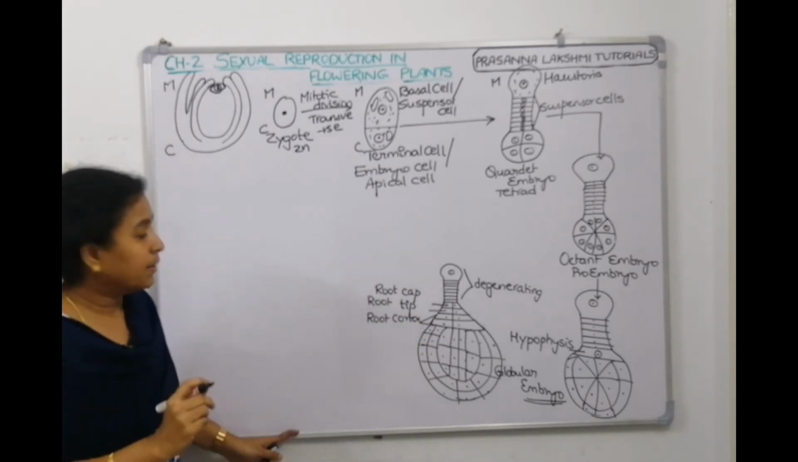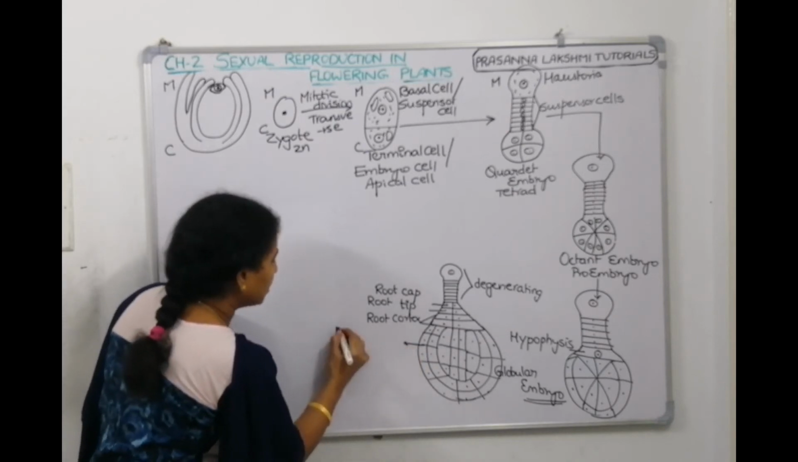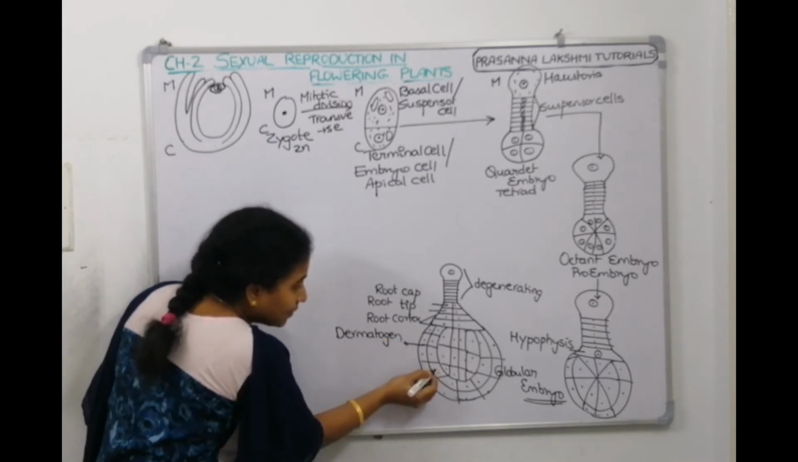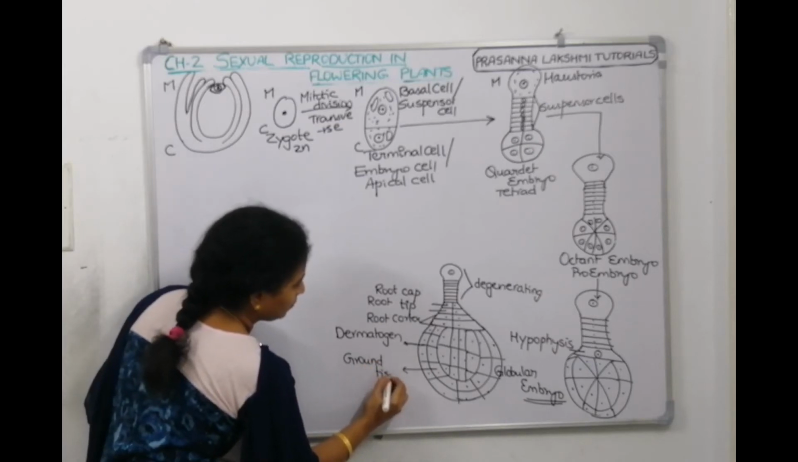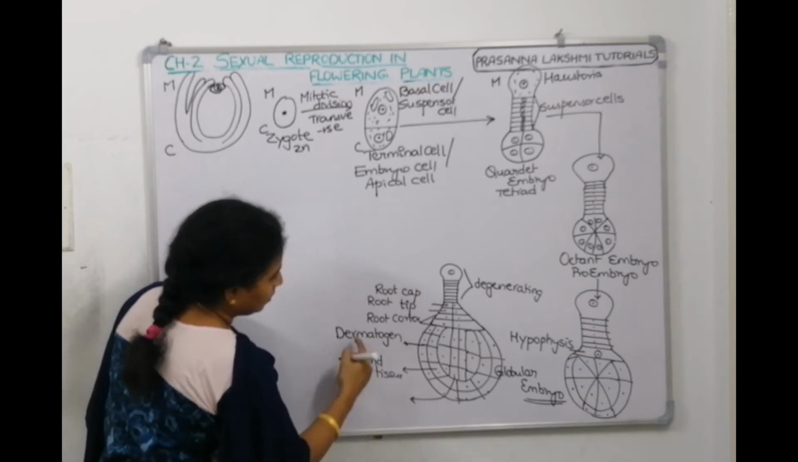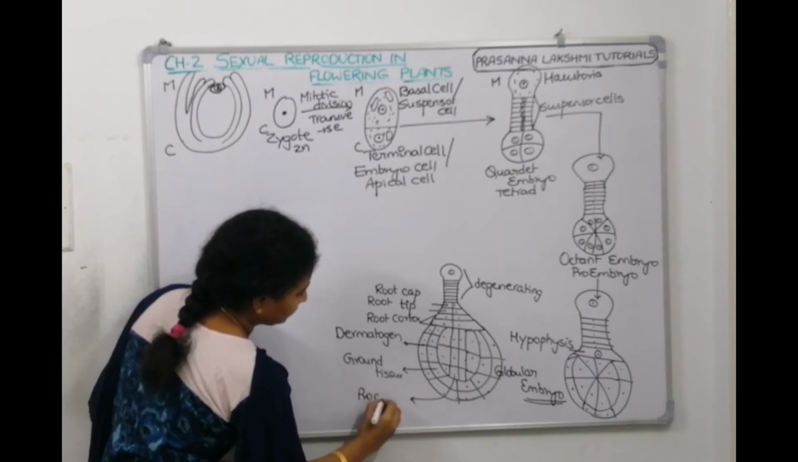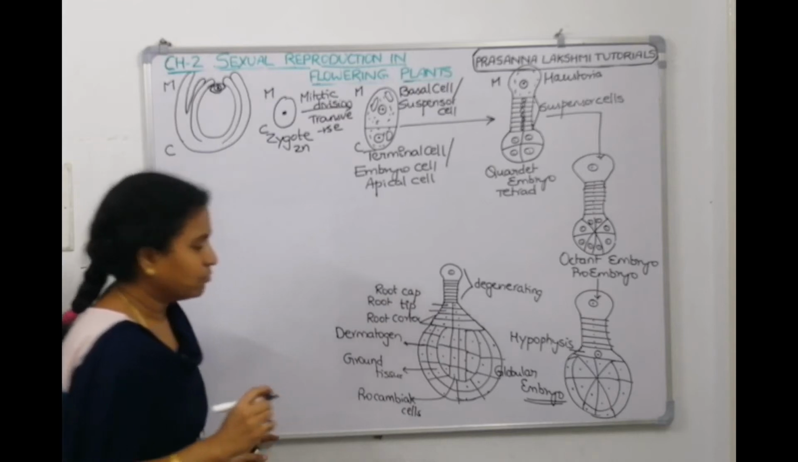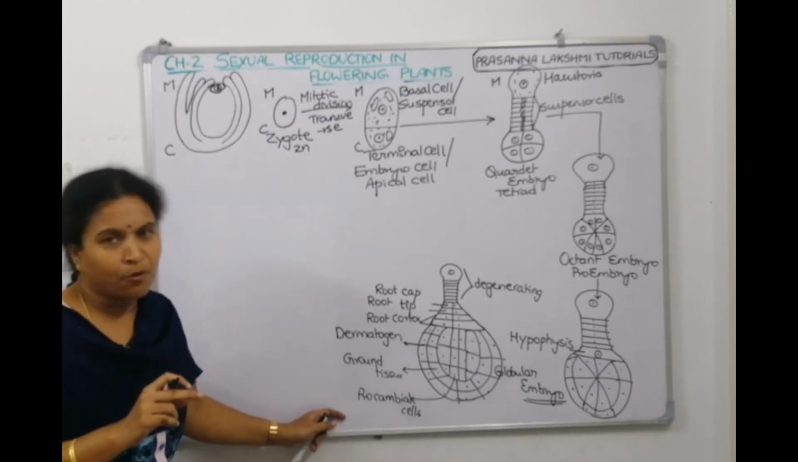Anatomically if you see, this outer layer will make the dermatogen. The next layer of cells will make the ground tissue, and the inner layer will make the procambial cells, meaning they make the vascular tissue. Anatomically, this is making the epidermis, this will make the ground tissue system, and this will make the procambial cells.